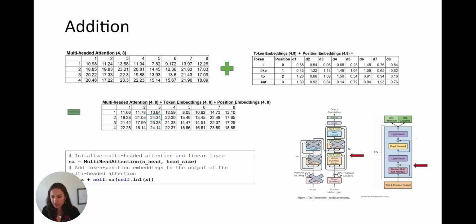And Karpathy has a really great explanation of this. So it's called a residual connection. And the main purpose of this step is to help allow information to flow more easily through the network during backpropagation. Again, Karpathy's video is a really great explanation, so I'm just going to leave it at that for the purpose of this video.